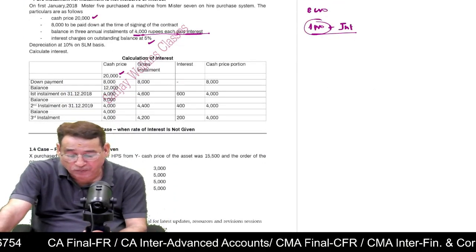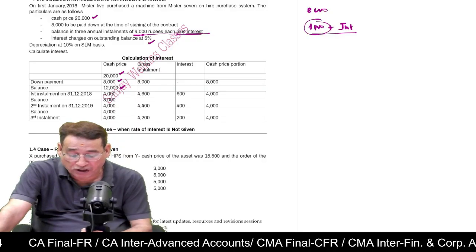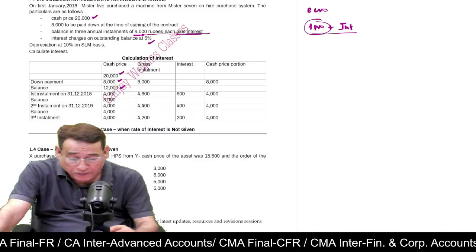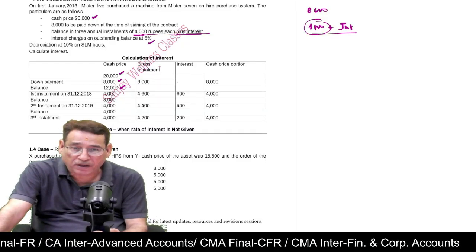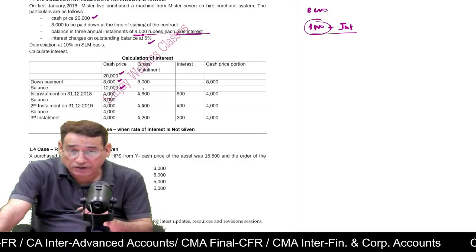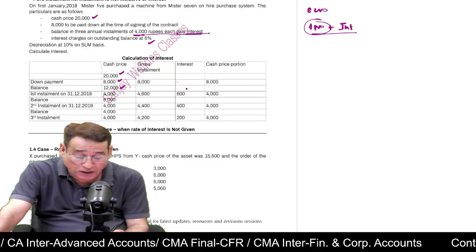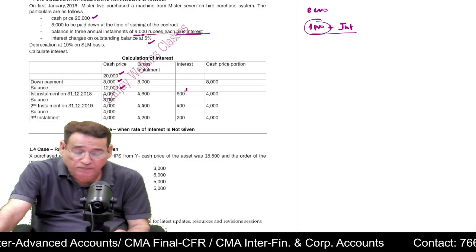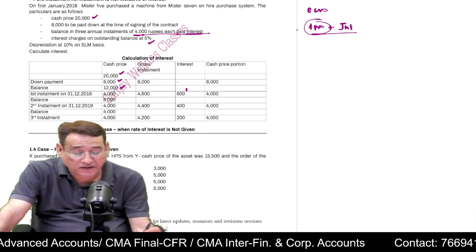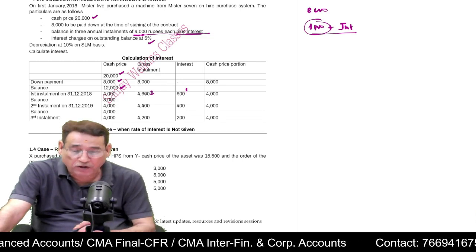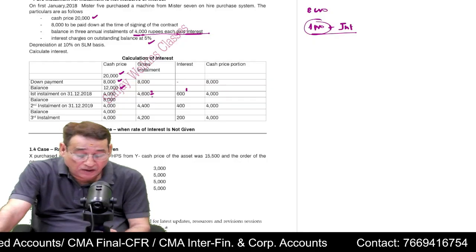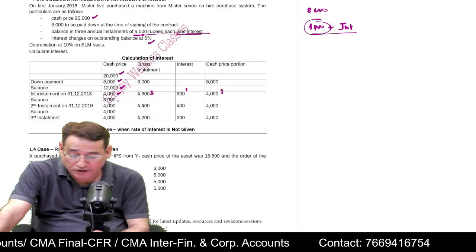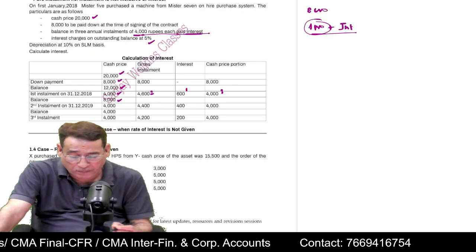First, you write the cash price, you write the down payment, and you get 12,000 as the balance payment. But when we prepare the table, we write here the gross installment, and we do not know the amount of gross installment yet. So first you compute the amount of interest. Your interest will be 12,000 into 5%, which is 600. You add 600 to 4,000, and you get your gross installment. Your cash price portion will be 4,000, no doubt about that. You subtract 4,000 from here, your balance will be 8,000, and you repeat the process.